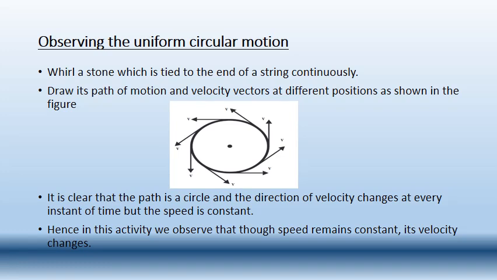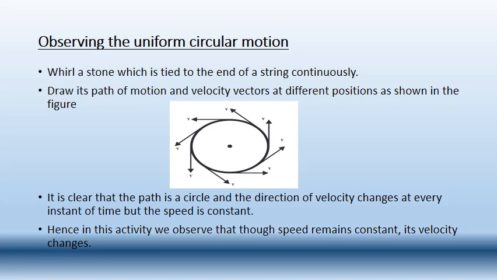It is clear that the path is a circle and the direction of velocity is changing at every instant of time. Maybe the stone, or the keychain you are rotating, is moving with a particular speed, but the direction of the velocity is changing here, and velocity depends on both the speed and the direction, the magnitude and the direction.